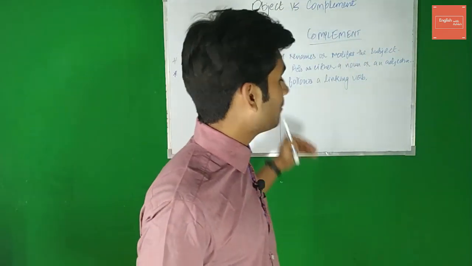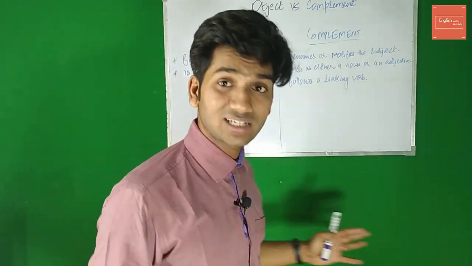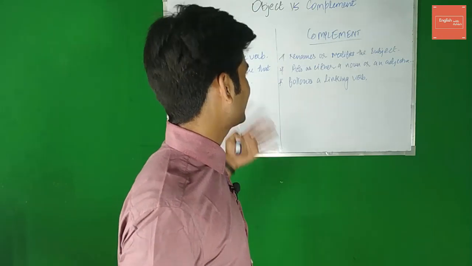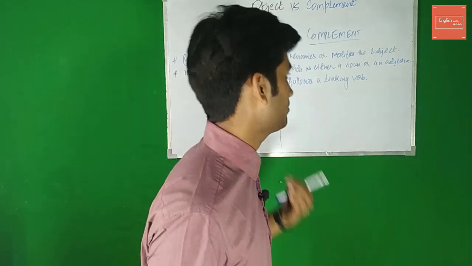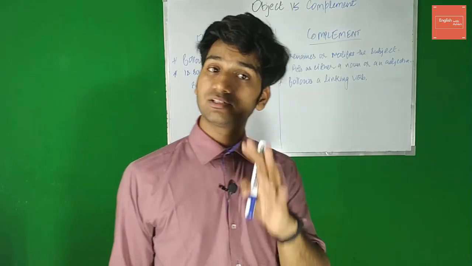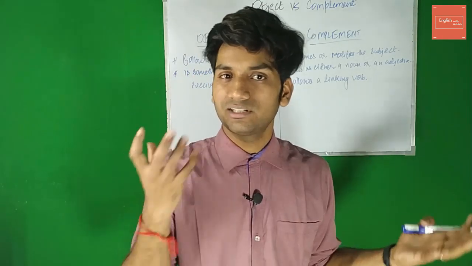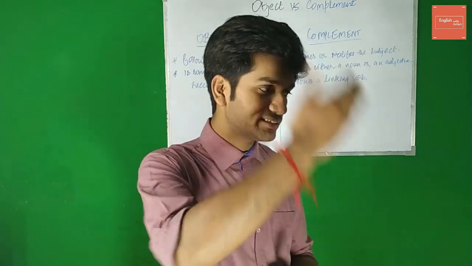Talking about a complement, you must have understood it's very different from the object, right? It is not the same anymore. So it is something that either renames the subject or simply gives information about the subject by modifying it. So it will either act as a noun or as an adjective in the sentence. And it will always follow a linking verb. A linking verb is nothing but a verb that links the subject with the complement, right? And I've shared some of the common linking verbs with you guys.